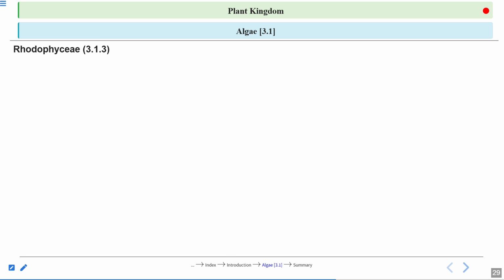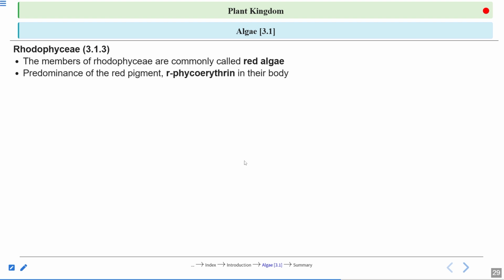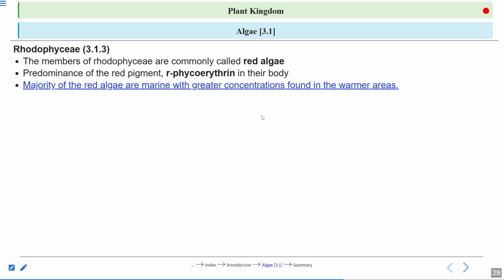Rhodophyce means red algae. Members are commonly called red algae because their thallus imparts a red color. The predominant red pigment is phycoerythrin in their body. This is the pigment, like fucoxanthin we have seen in the brown algae. Majority of red algae are marine and a greater concentration is found in the warmer areas, meaning the oceans having warm water. There the red algae are more commonly found; they are more confined to those particular areas.